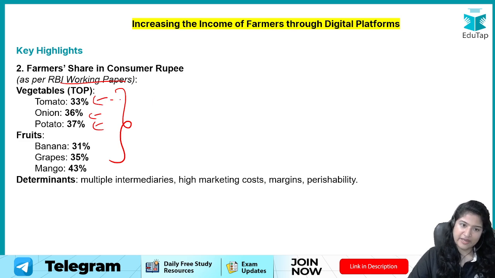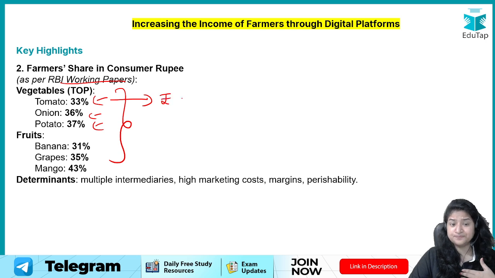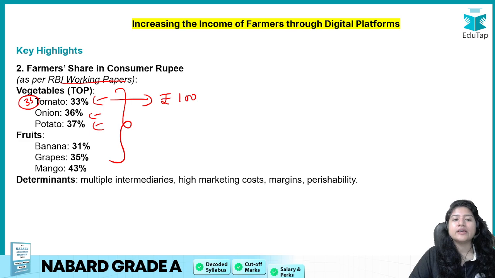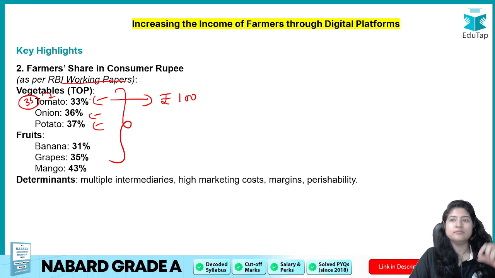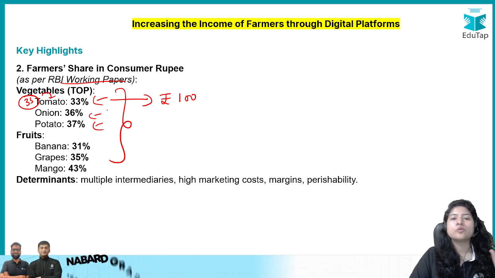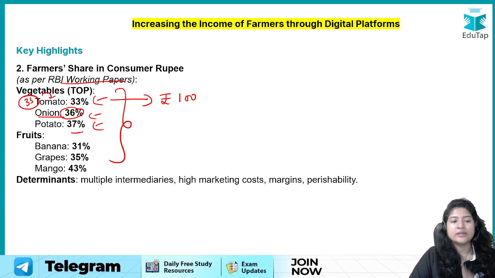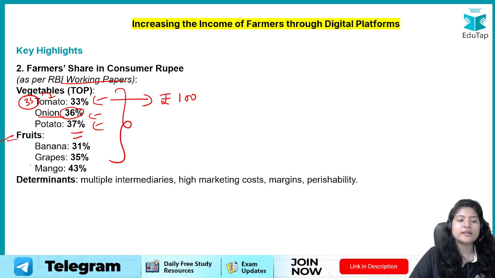For example, if any consumer, or I, for example, bought tomato for rupees 100, only rupees 33 is actually given to the farmer. Similarly, if I am buying onion worth rupees 100, only 36 rupees is earned by the farmer on that 100 rupees. Similarly 37 in potato. Talking about fruits, the highest you can see is in mango: if I am buying mango worth 100 rupees, 43 is earned by the farmer.